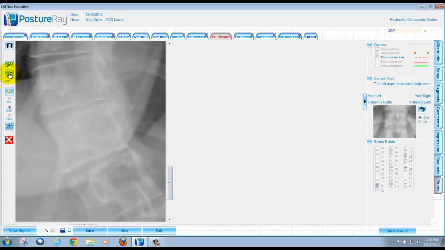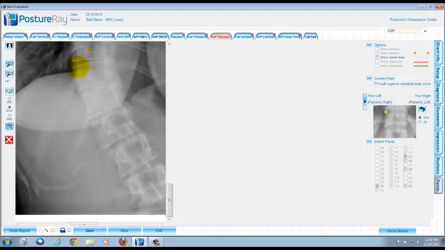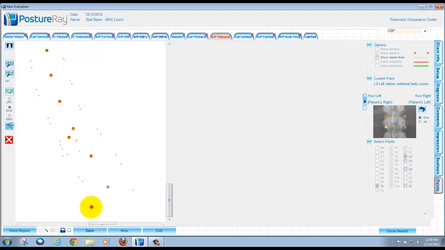So let me zoom back out and go a little bit faster here for you. I'm going to come in like this. I just want to go ahead and show this. There we go. Literally, you can digitize that fast once you get pretty good with using the system.